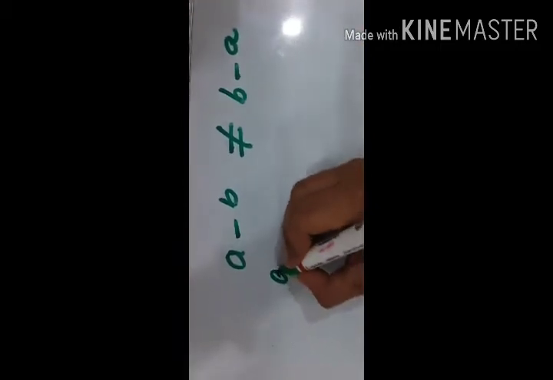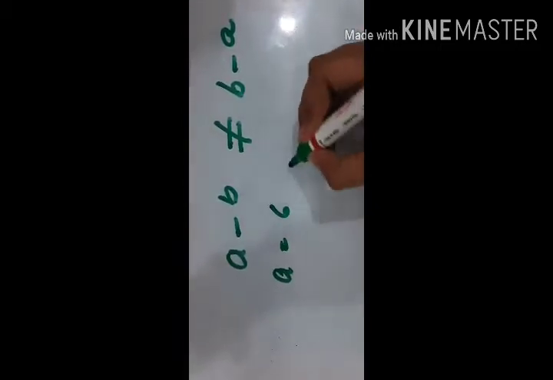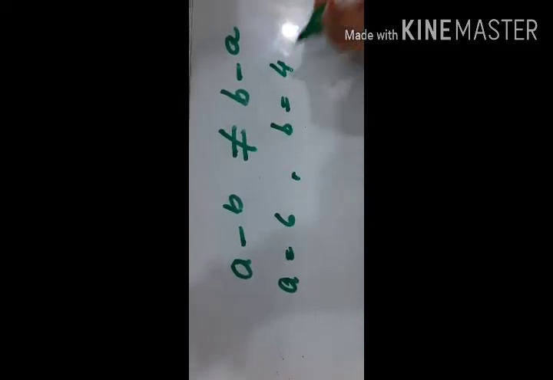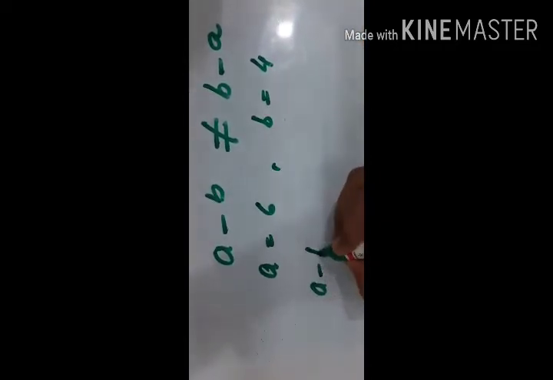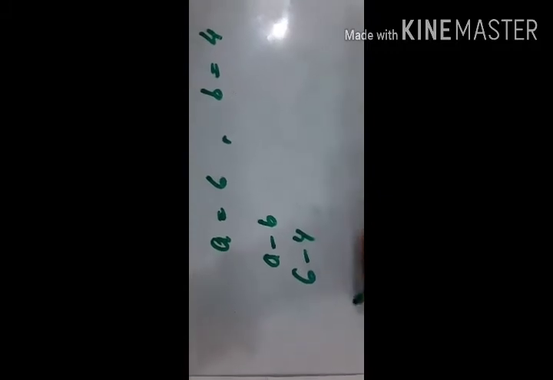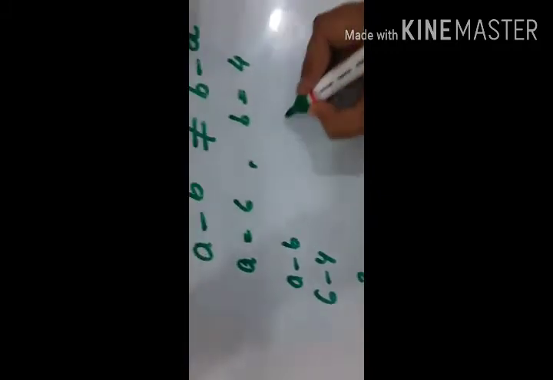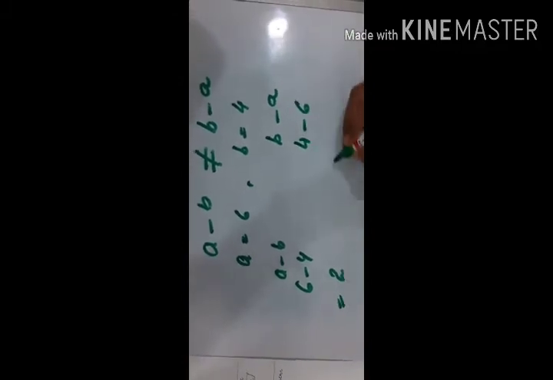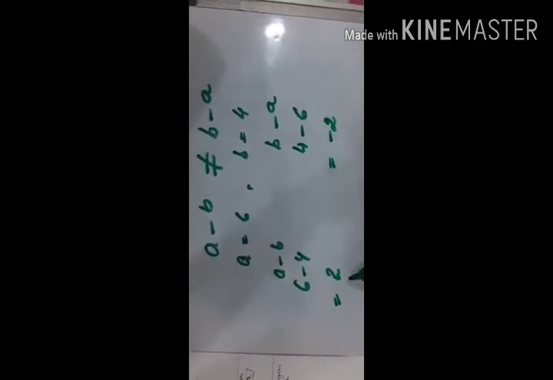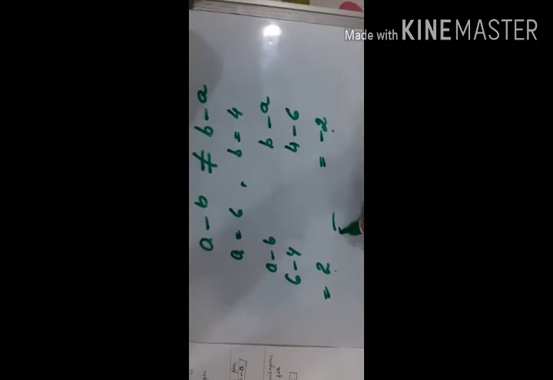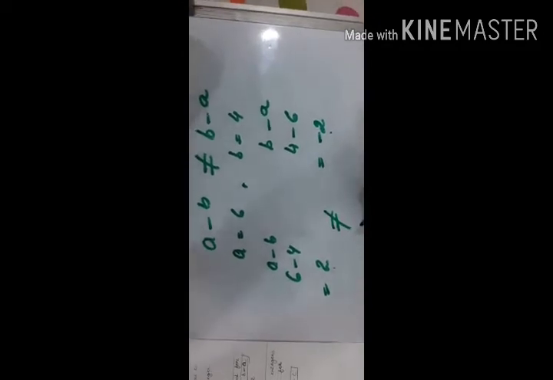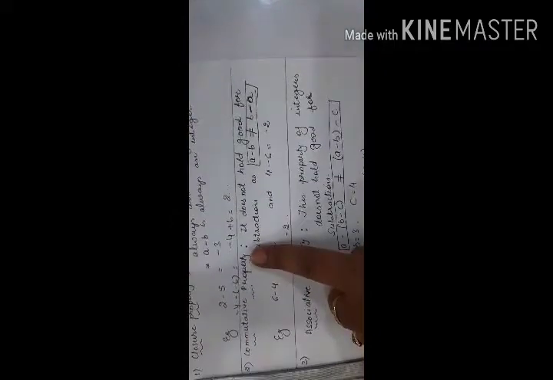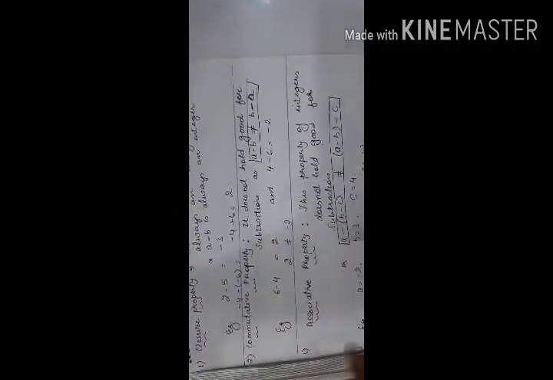Taking an example, a is equal to 6 and b is equal to 4. a minus b, 6 minus 4 is equal to 2, and b minus a, which means 4 minus 6, is equal to minus 2. 2 and minus 2, both of them are not equal. So, commutative property does not hold good for subtraction.